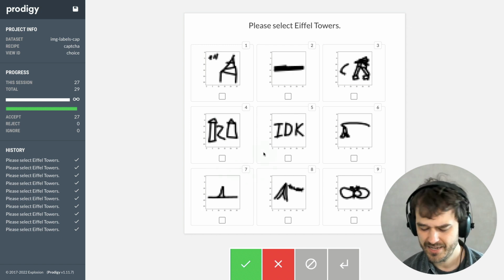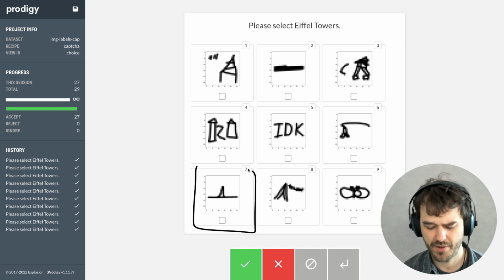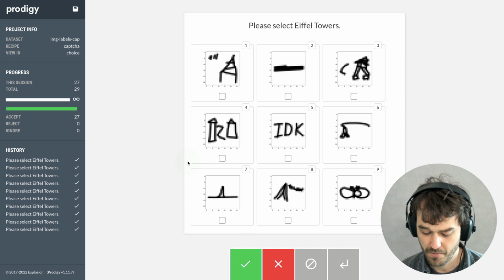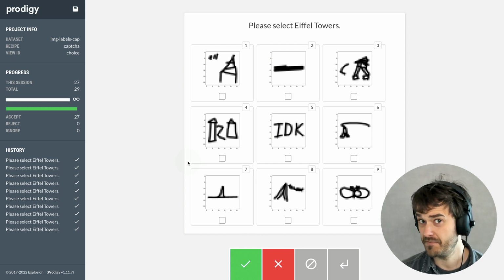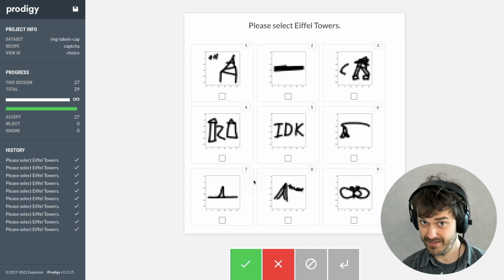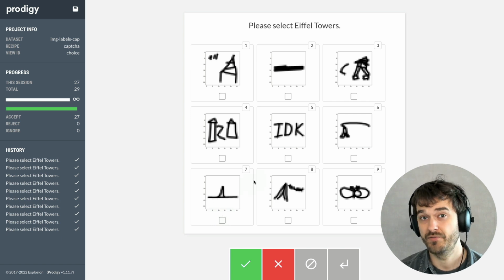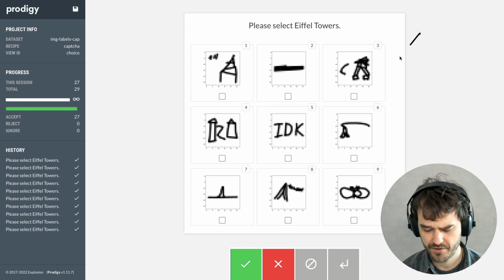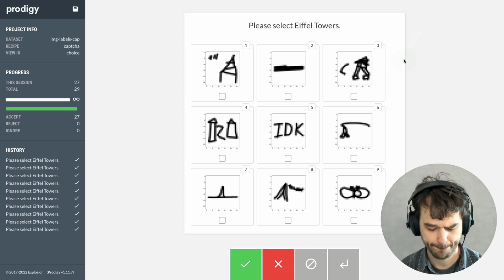Then I might want to say, let's just skip this one, I don't want to have an opinion about this just yet. In this interface, it's very hard for me to do so. I can either select an element or deselect an element, but I can't skip an individual element. For that, I would need an individual view. That's something I didn't expect, but certainly something I noticed as I was labeling this way.